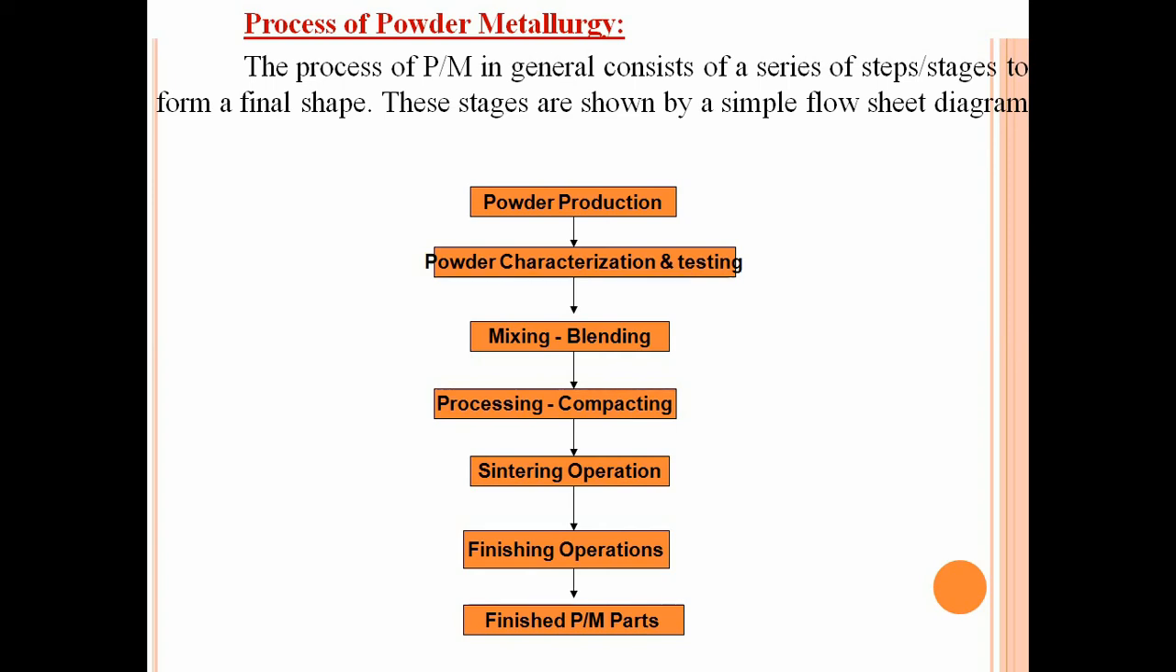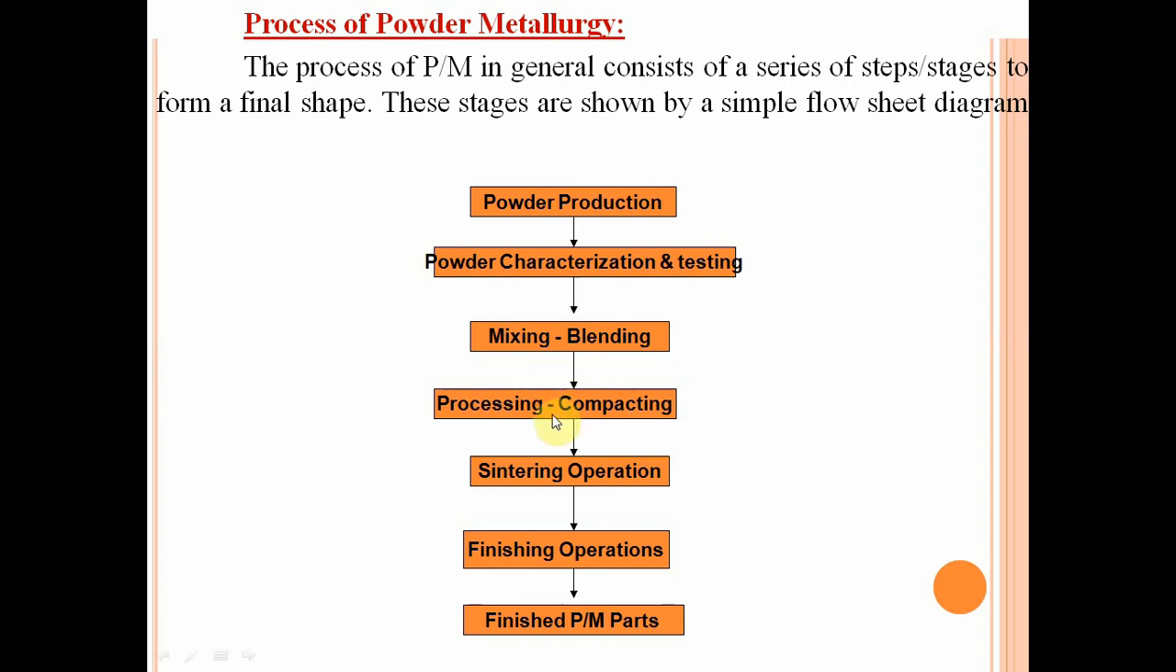For blending and mixing, we use devices like rotating drums, blade mixers, etc. Lubricants are often added to the powder particles before mixing in order to reduce wear and minimize the die wall friction. We will see this in a later slide.